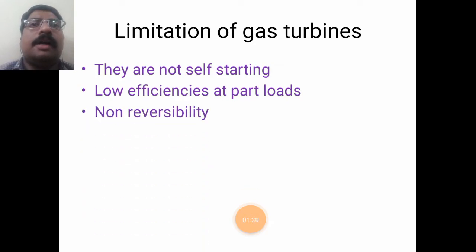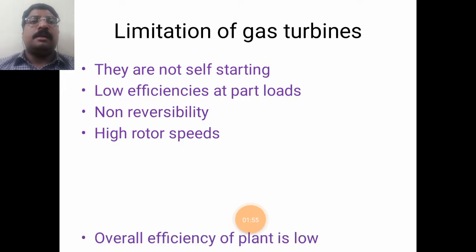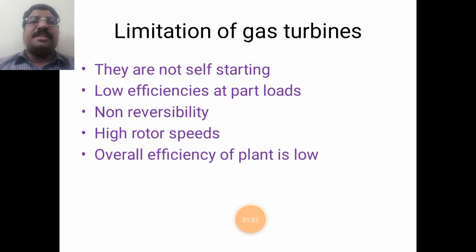Next is non-reversibility. Here no process is reversible, because once the air is compressed in the engine we cannot expand it back. So all the processes are considered irreversible. Also, high rotor speeds are attained in gas turbines, and these high rotor speeds cannot be utilized for general purposes. And the overall efficiency of the plant is low compared to steam plants or some other plants.